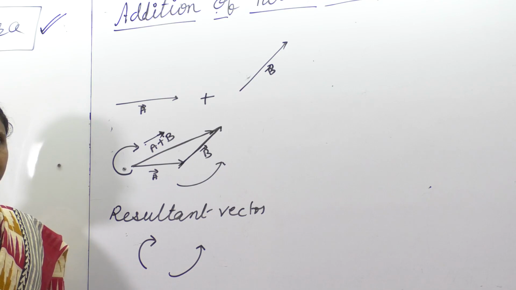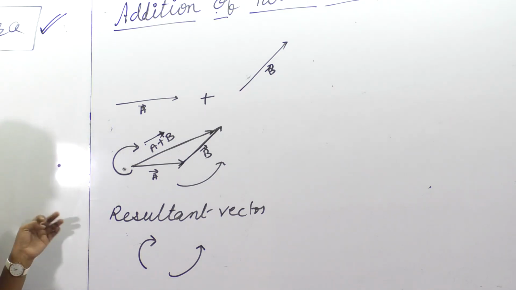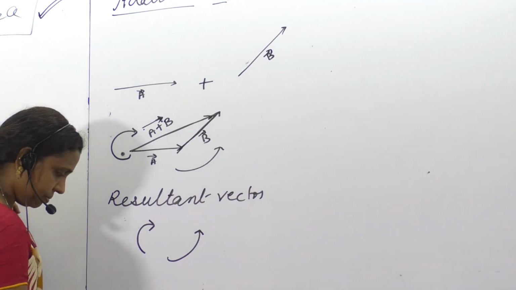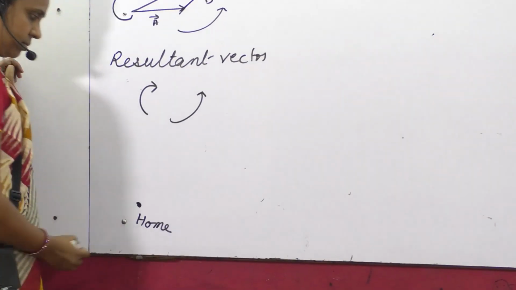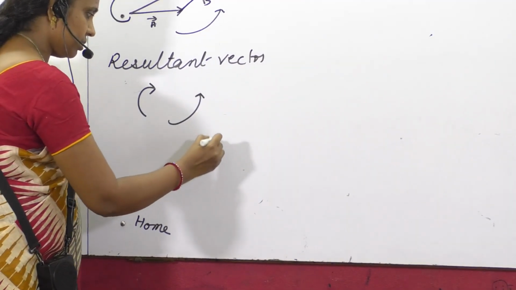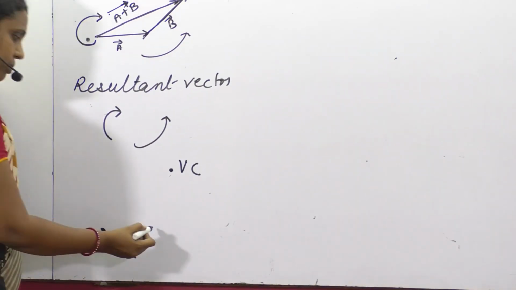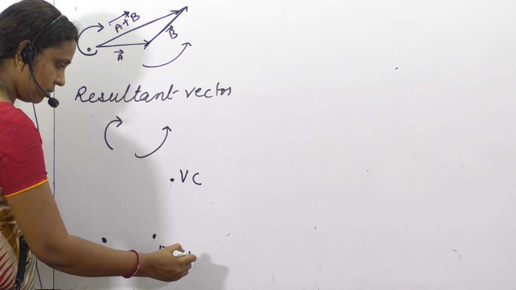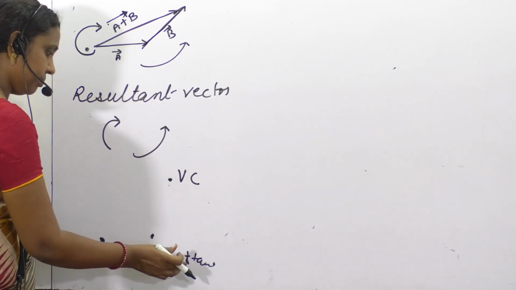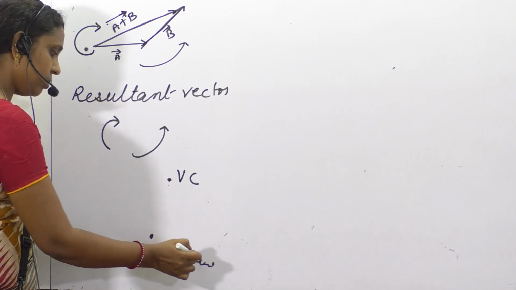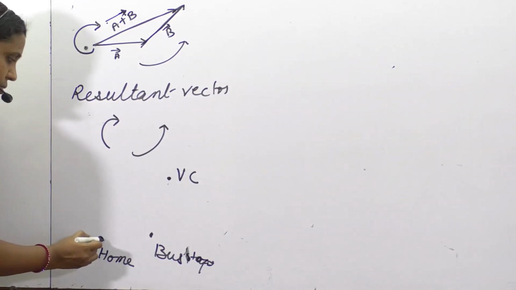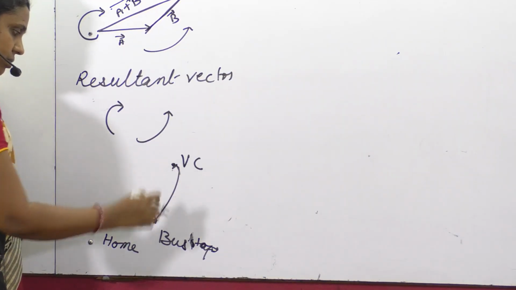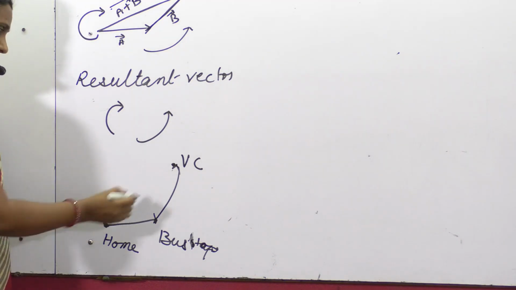This is said to be AB. Think of an application: if my home is here, and to reach college I have to go to the bus stop, home to bus stop to college.